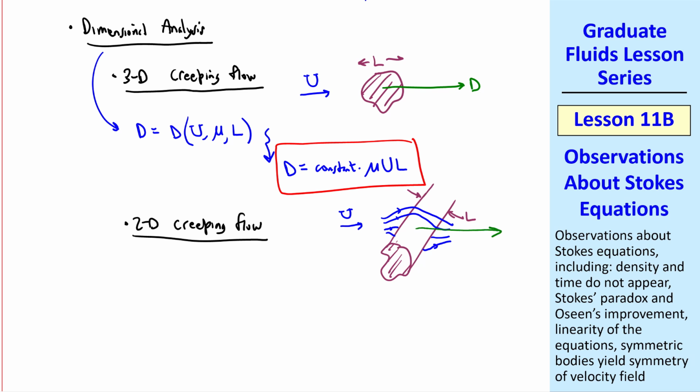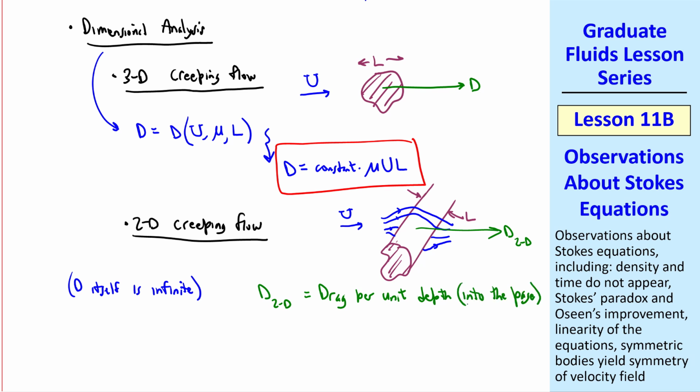There will of course be a drag, but we'll call this drag sub 2D because D itself is infinite for a 2D flow, since the body extends to infinity into and out of the page. We define D2D as the drag per unit depth into the page, whereas D has dimensions of force. This 2D drag has dimensions of force per length, being force per a depth or a length into the page.